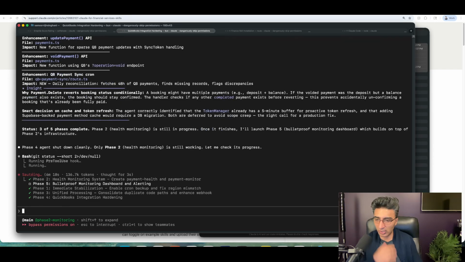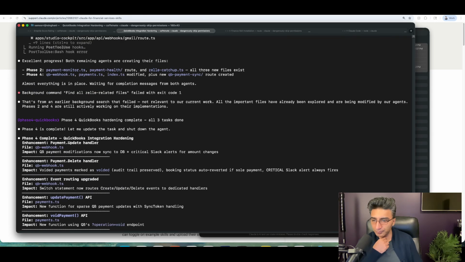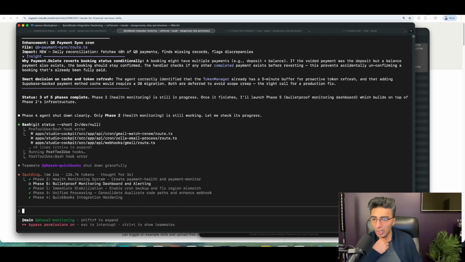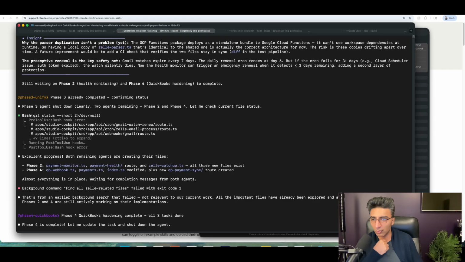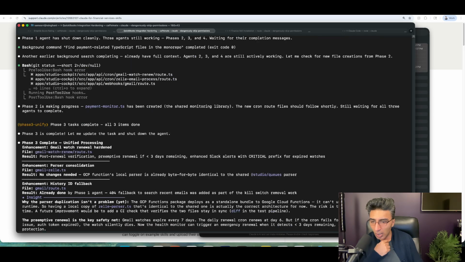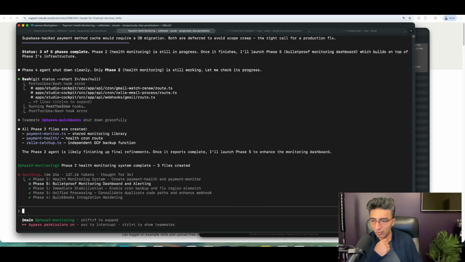Ultimately, you can see here I have a couple of different things running. I have a couple of things that I'm building for our business, and that is really automation around improving some of our tools that we have here. So all these commands are just running in the background.